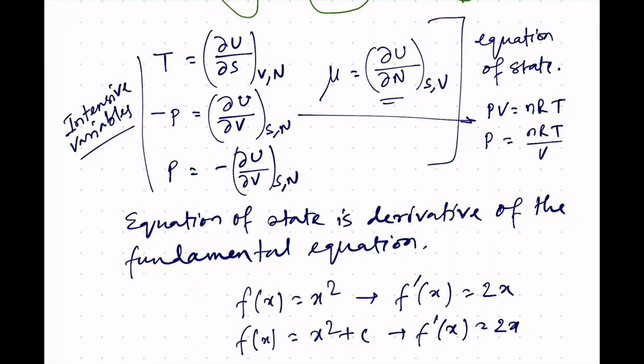Similarly, when you talk about U and V, we know that whenever V increases, U will decrease, and only then will you get a positive pressure on the system. So, whenever you increase the V, the particles will separate from each other and the internal energy will decrease, and that will give rise to a positive pressure on the system. So, that makes sense.